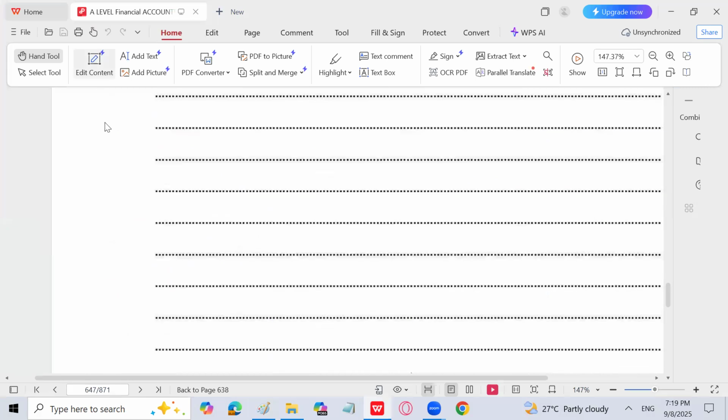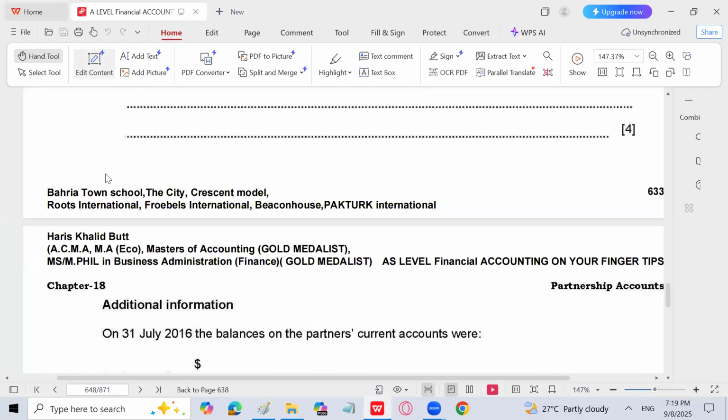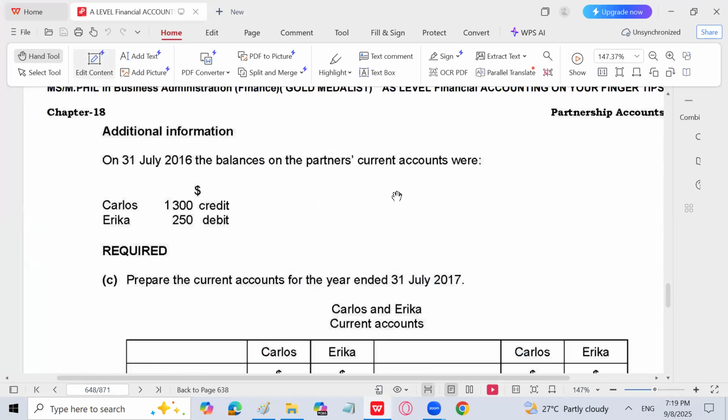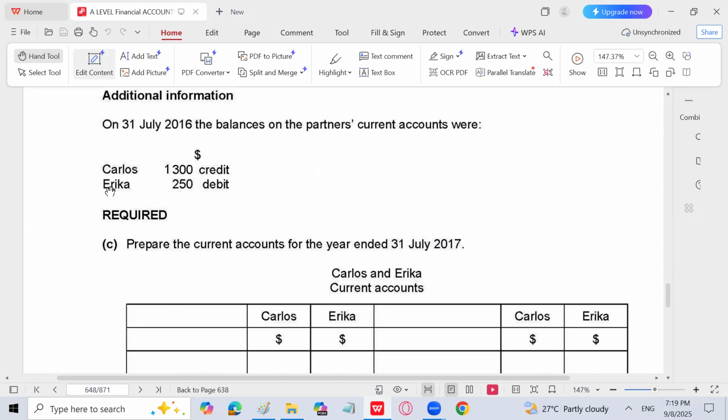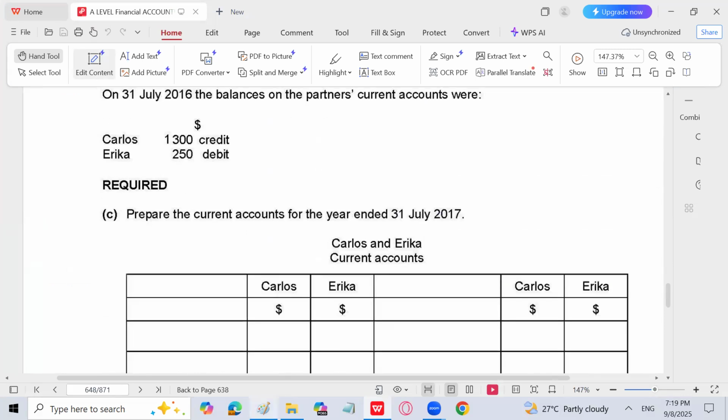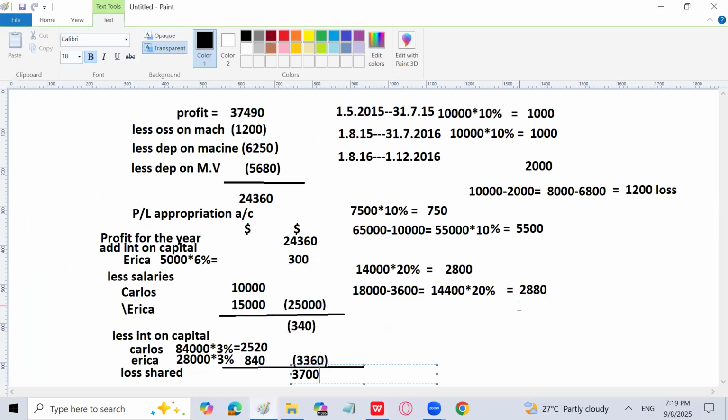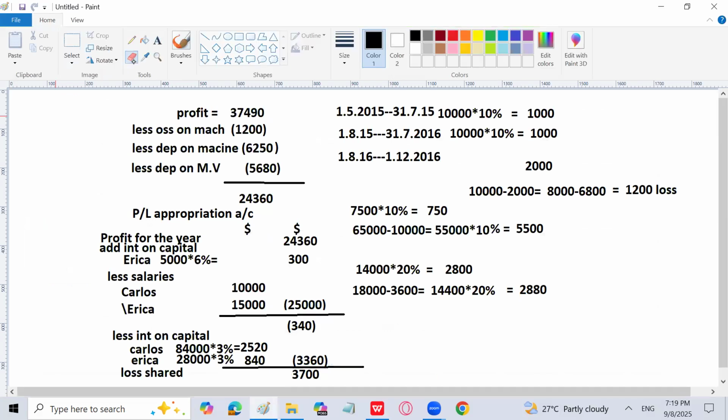And now he wanted us to prepare the appropriation account, which we are done. And on 31st July, the balances on the partners' current accounts at the start of the year are Carlos 1300 credit and Erika 250 debit. You have to prepare the current account of both the partners. So let me prepare, and the ratio of the loss, which is going to be shared between them, I will also show during the question.